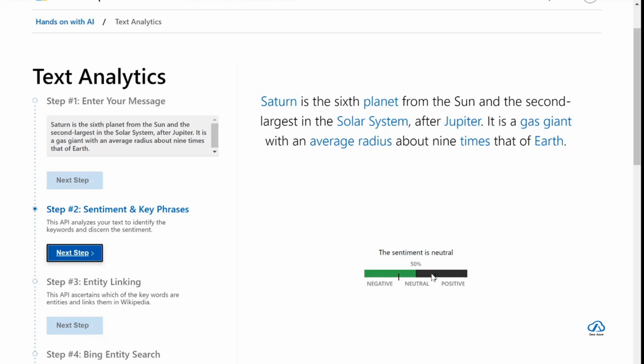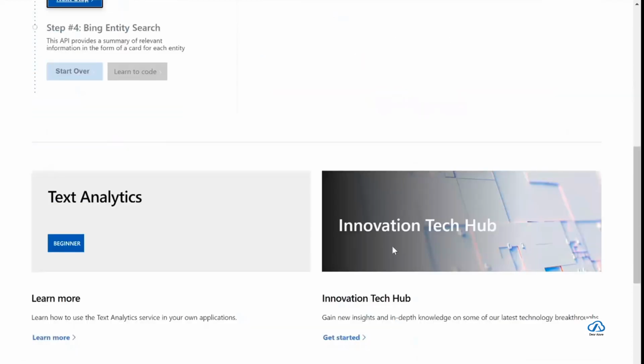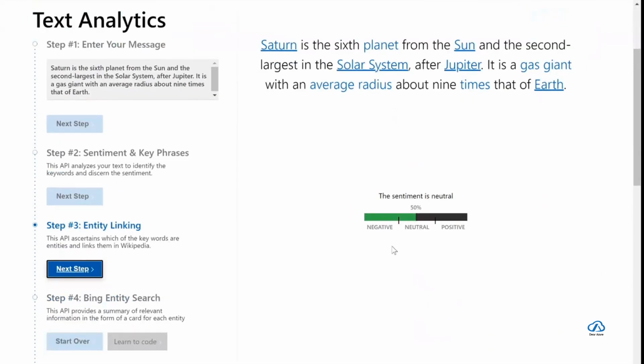So the document sentiment is neutral, and by itself the NLP algorithm which is running behind the scenes in text analytics will identify certain keywords, key phrases. Once it is done, it will do entity linking.